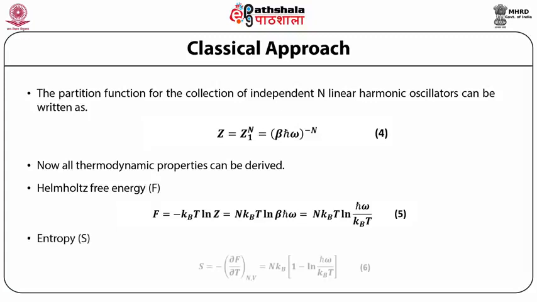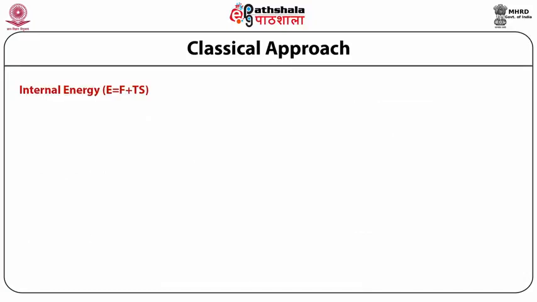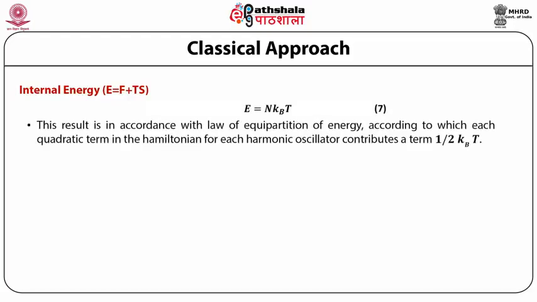Entropy S is equal to negative of the partial derivative of Helmholtz free energy with respect to temperature at constant n and constant V, which is equal to n kB times (1 minus log of h bar omega by kBT). Internal energy E is equal to F plus TS and can be immediately obtained. That is, E is equal to n kBT.